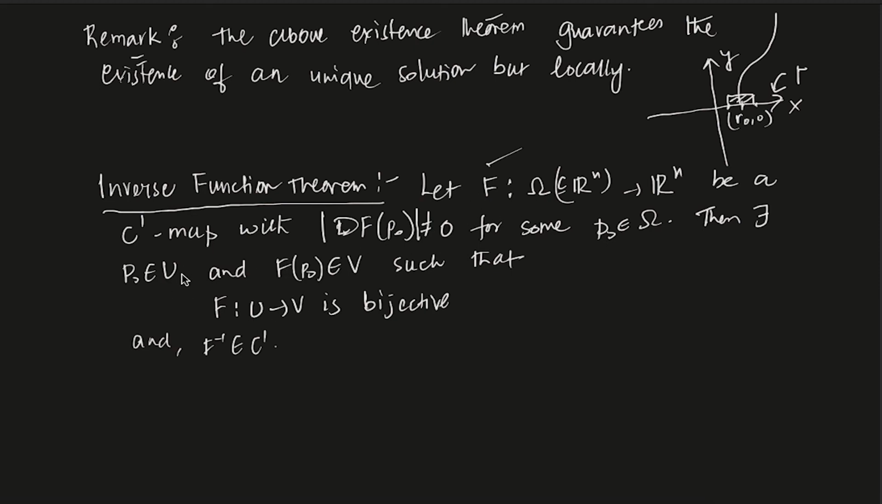So u is contained in omega and f of P naught is contained in v, such that when you restrict f to u, from there to v, that is a bijective map. So basically f inverse exists, and moreover f inverse is also C1. If you take f to be C infinity, f inverse is C infinity. If f is Ck, f inverse is Ck. So this is important. Now let us prove the theorem.